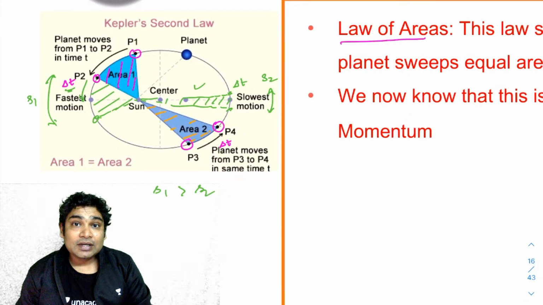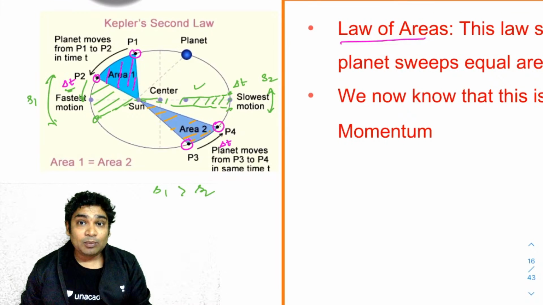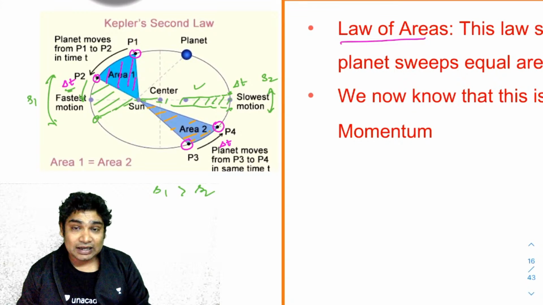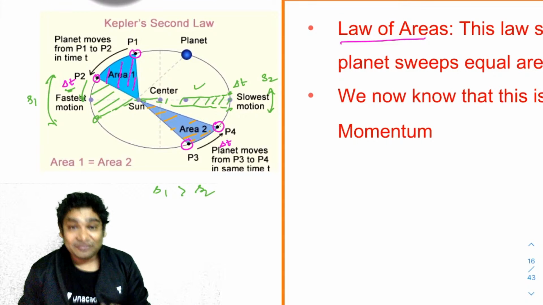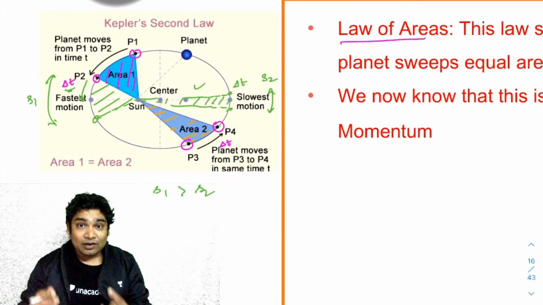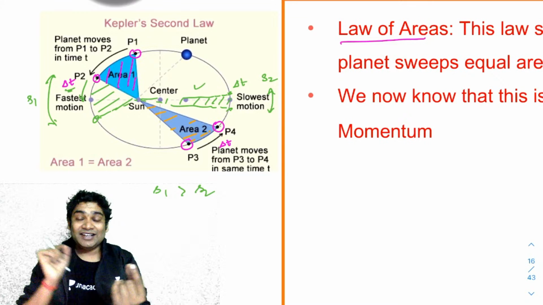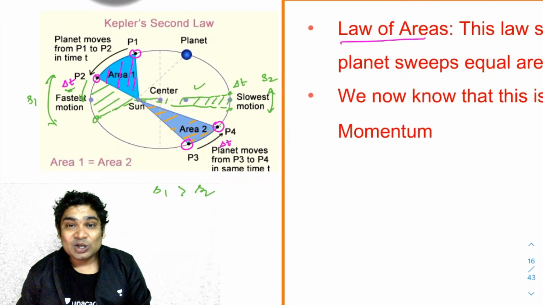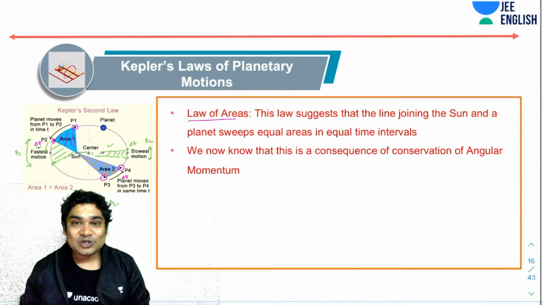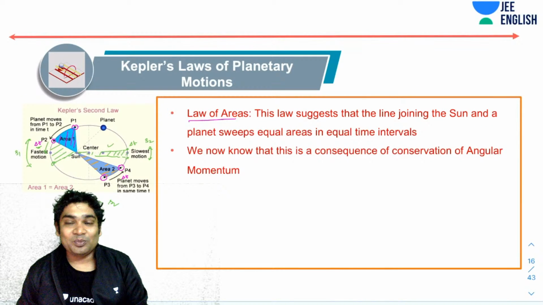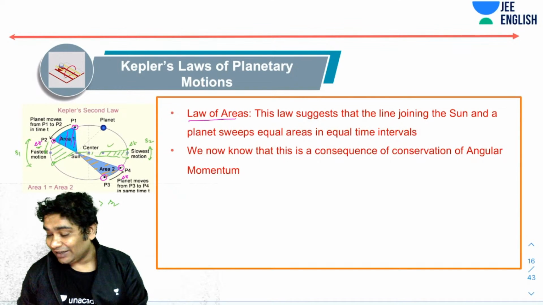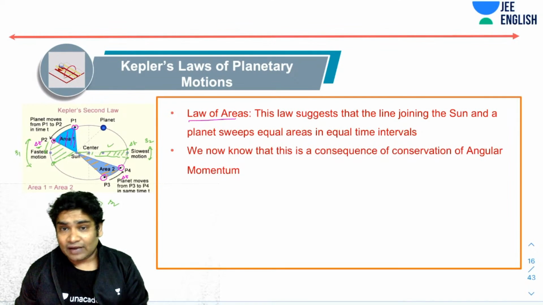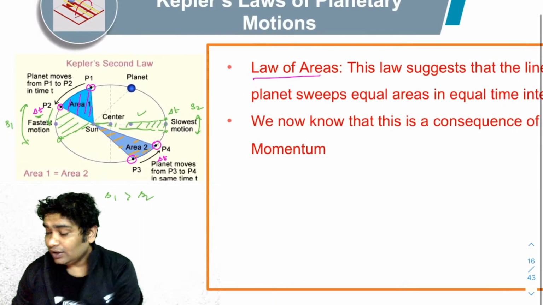Now, as I was saying, the planet turns out to move faster when it is closer to the Sun, and it will move slower when it is farther away. That's a very interesting result of Kepler's second law: a planet, when it is closer to the Sun, moves faster, and when it is farther from the Sun, it moves slower. Let's see if we can prove that. This is something that we can easily prove. We know the logic and also the maths. As a matter of proof, imagine the planet is somewhere here.